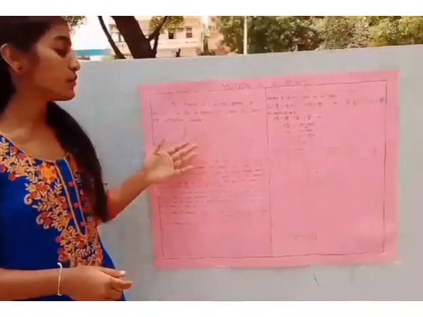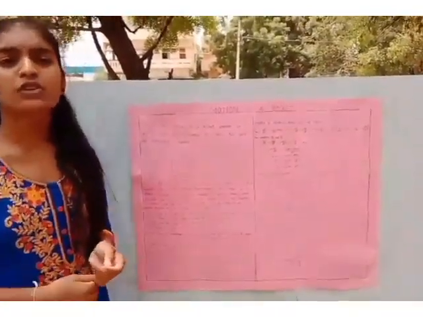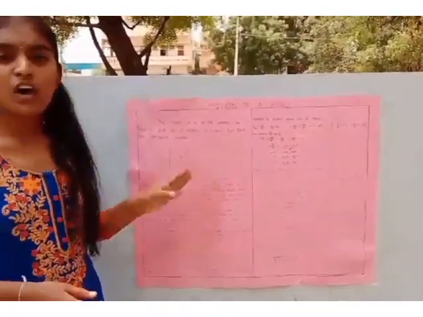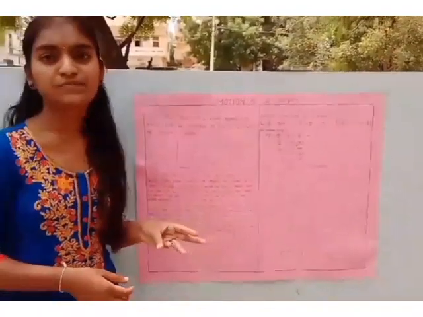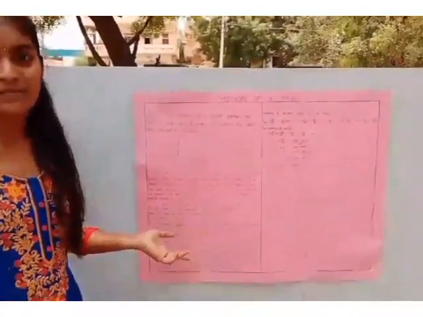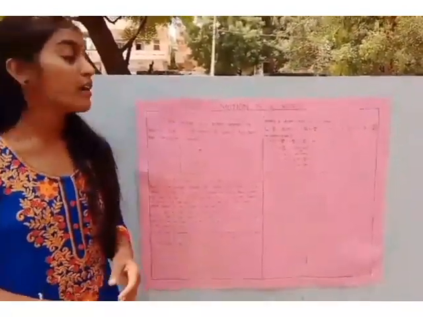Rocket consists of fuel tank and combustion chamber. In the fuel tank the reaction will take place. What is that reaction? The reaction consists of liquid hydrogen and oxygen, and they are stored in separate chambers. In the combustion chamber the burning process will take place.